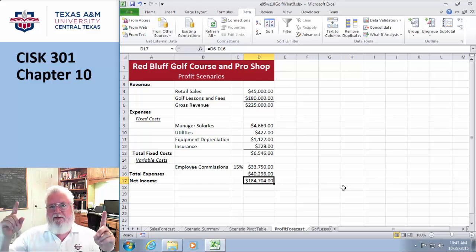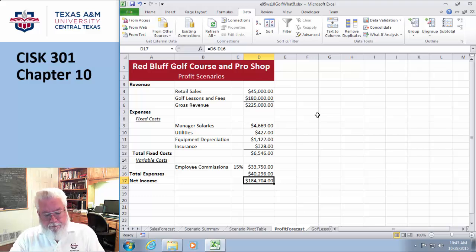You don't actually need a scenario manager, because this one, I think this one is Bob's. I don't remember. Let's assume it is. This is Bob's. Well, if that was the only scenario you had, you don't need a scenario manager if you only got one. There it is. You're looking at it. What's the big deal, right? Okay. So that's how that thing works.